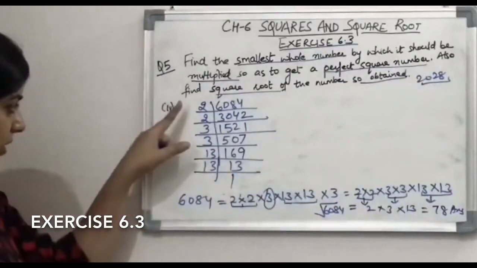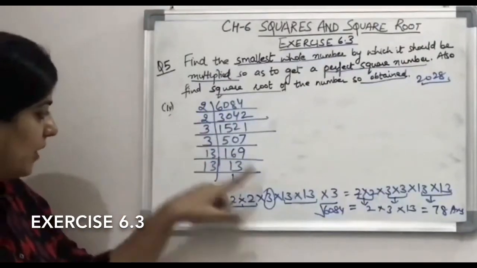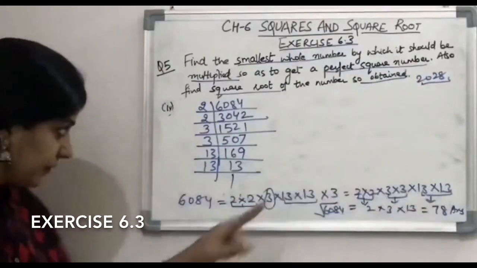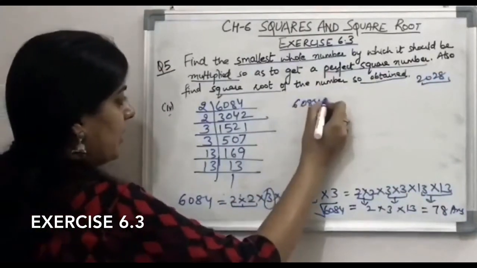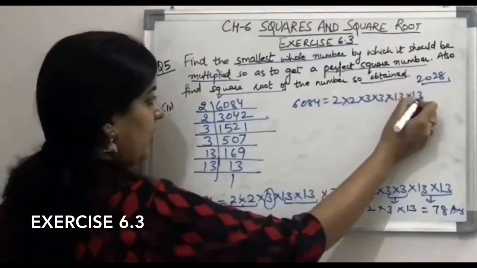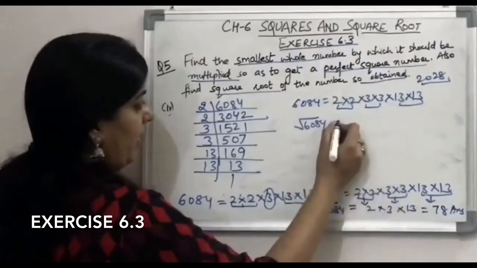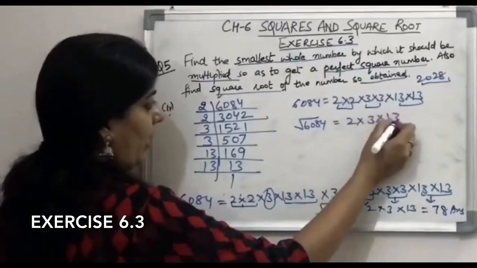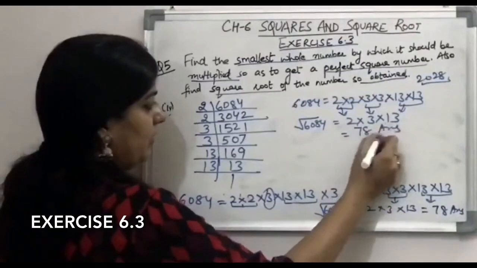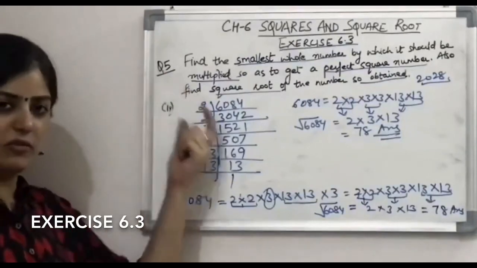So let us check. What are the factors of 6084? 2 2s are there, 2 into 2. 2 3s are there, 3 into 3. And 2 13s are there, 13 into 13. By this method also we have got the same factors as I have already told you. So square root will be again 78. Take out one number for each pair. This is the way we calculate square root. This is your answer. Similarly, you will do the rest of parts of question number 5.